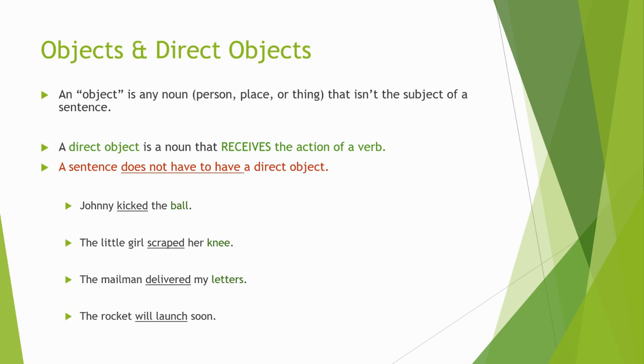Now, the last one, I just want to point out because this one doesn't have a direct object. The rocket will launch soon. So again, this just shows we have a complete sentence, we have a subject, we have a verb, no direct object, still a sentence. So while direct objects are common, a lot of times whenever we have an action verb we have a direct object, but not every time. They're not required, they're not always necessary.